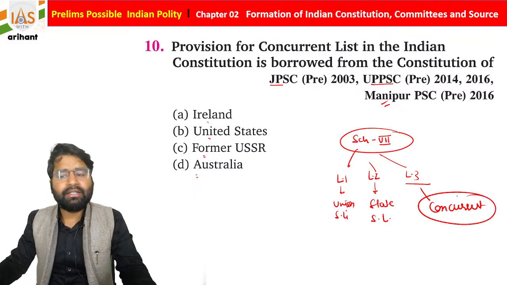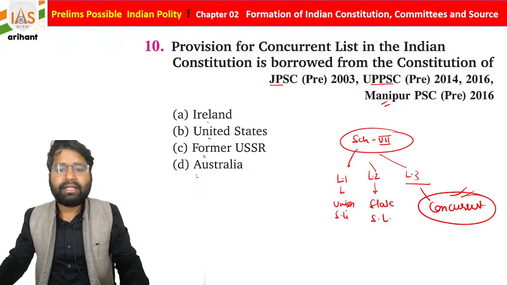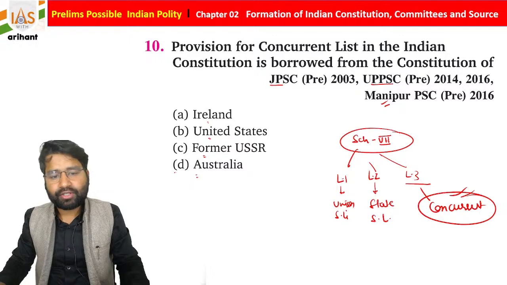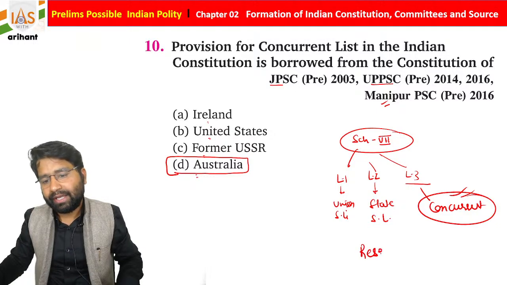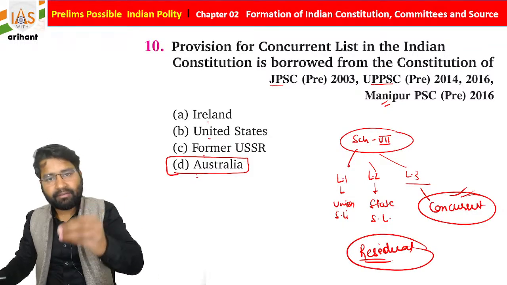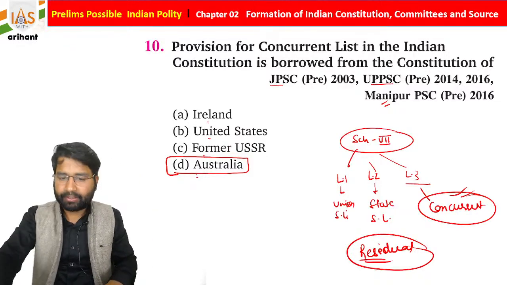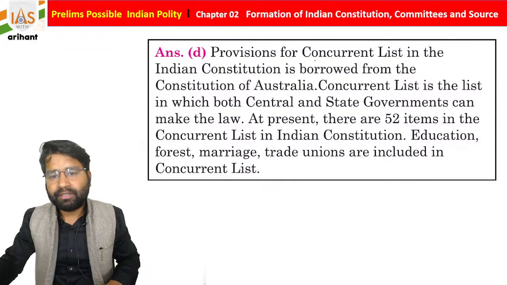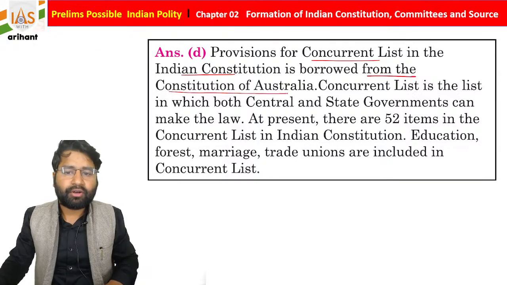So this concurrent list concept means where both center as well as state will work. It is derived from Australia, students. But always remember, don't confuse it with the residual power. Residual power is a different thing. Means if it is not mentioned in any of the 3 lists, that power will be given to the center. That is derived from Canada. I hope you are all connecting. So this is one thing. The provision for concurrent list in the Indian Constitution is borrowed from the Constitution of Australia.